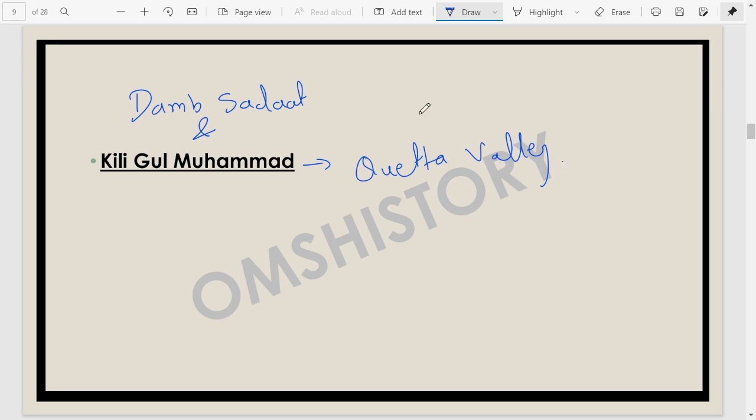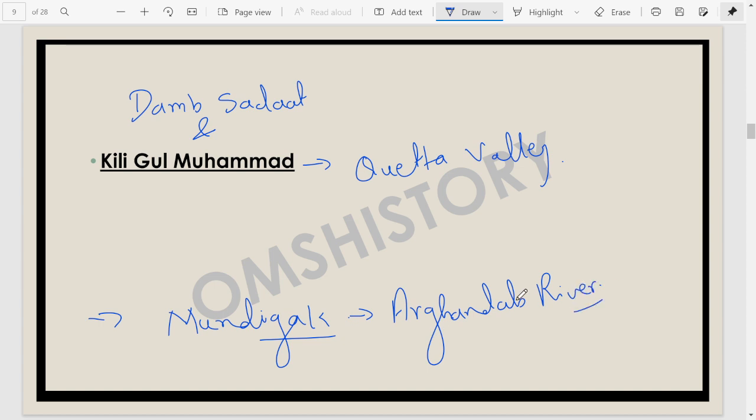Then we have another site in the Pakistan area, or basically the Afghanistan area, that is the site of Mundigak. The Mundigak site is located in southeast Afghanistan, near the Arghandab river.